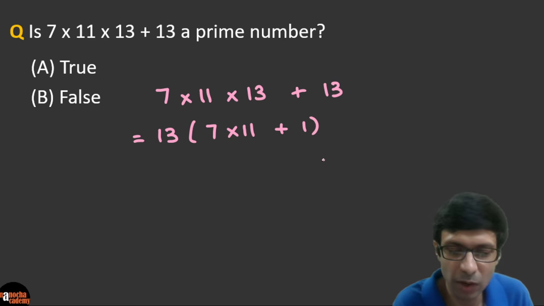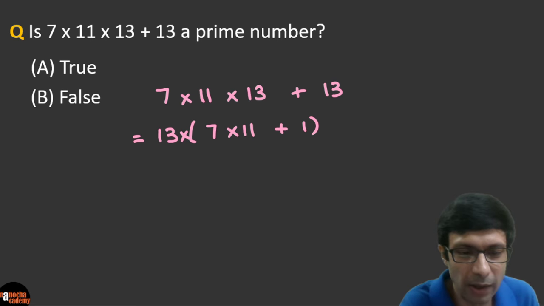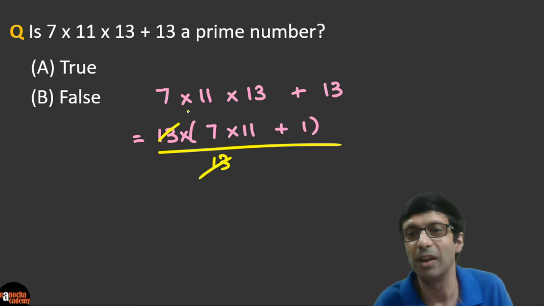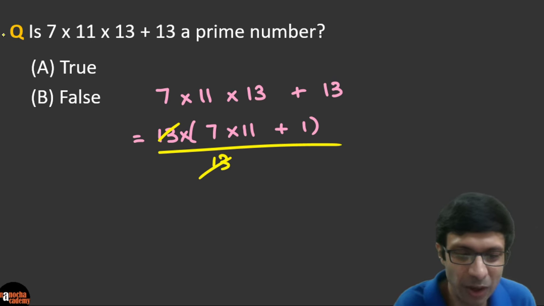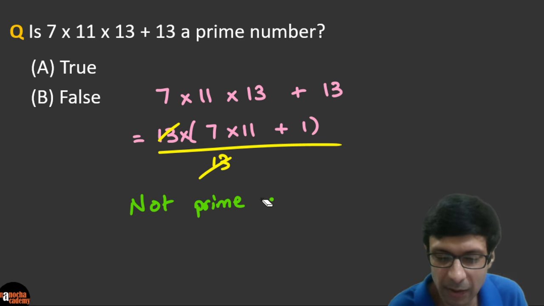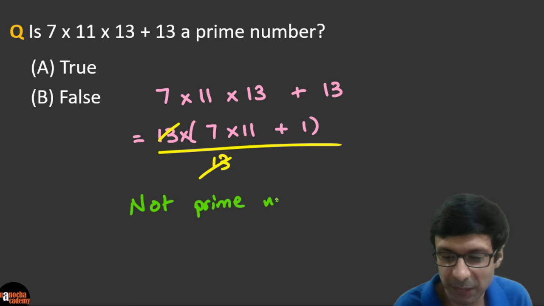We're not going to work it out because you can see that there's this fact. So you have the 13 multiple in front. So clearly this number can be divided by 13 because this will cancel. So definitely this number is not a prime number. It's a composite number. It is not a prime number because, as you can see, we proved that it is divisible by 13. So it's not a prime number here, right guys?